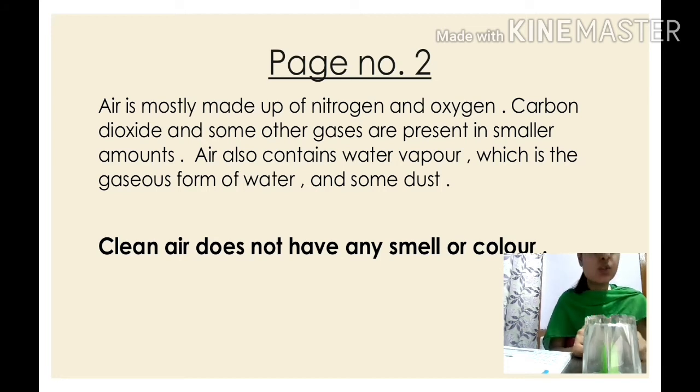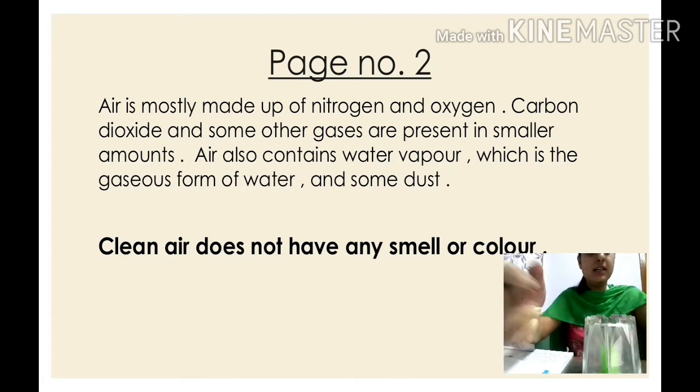Due to the absence of oxygen. Oxygen could not enter inside this glass. Due to this, children, the candle stopped burning. Is it clear? So this shows that oxygen is present in the air. Is it clear?